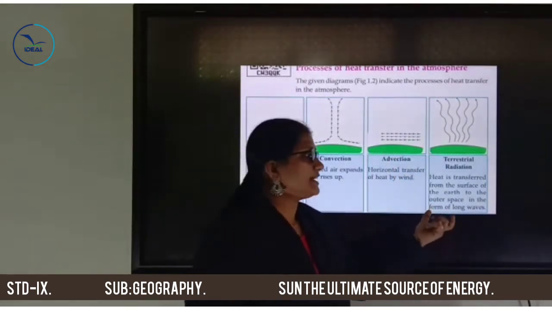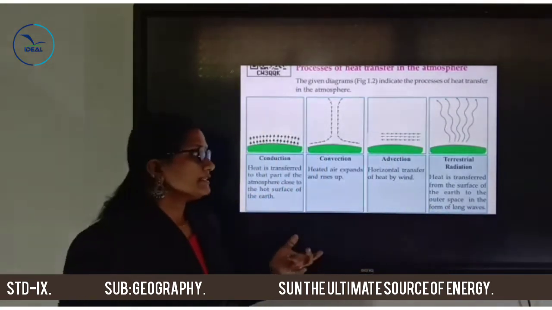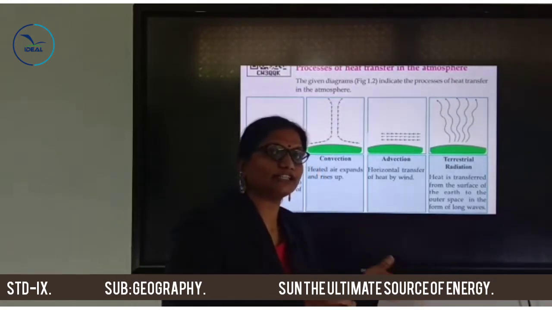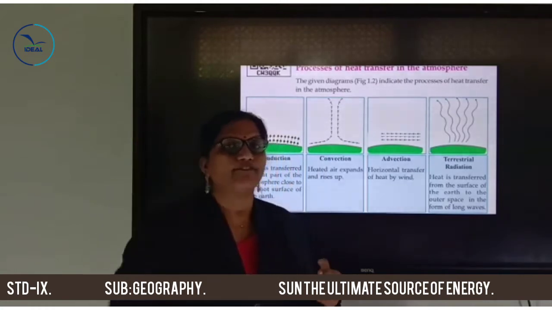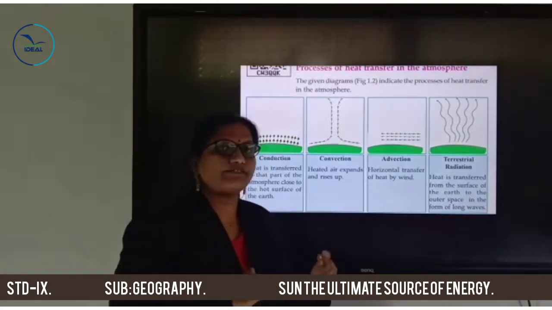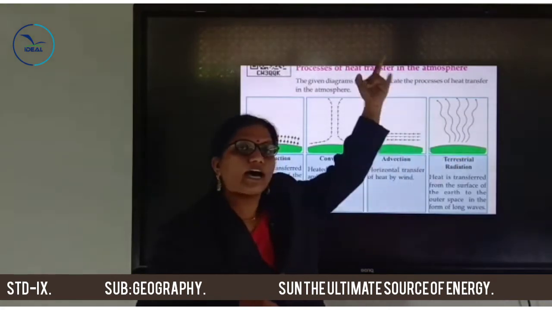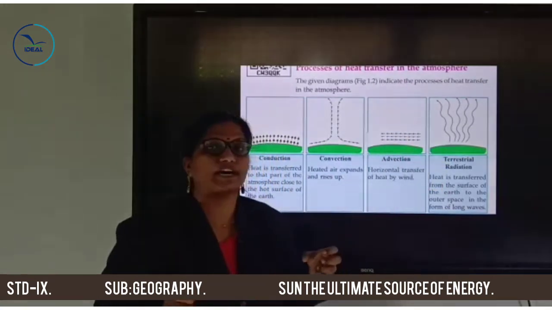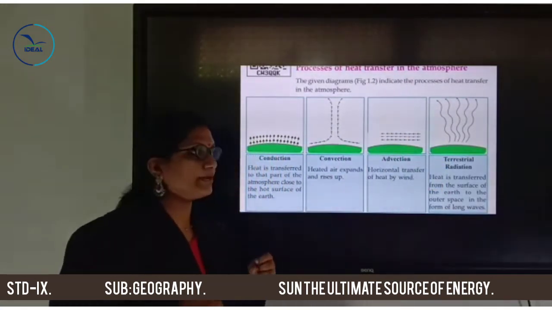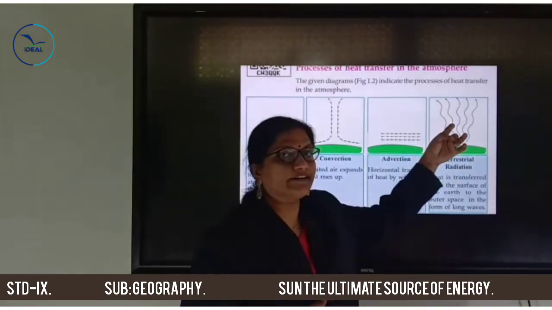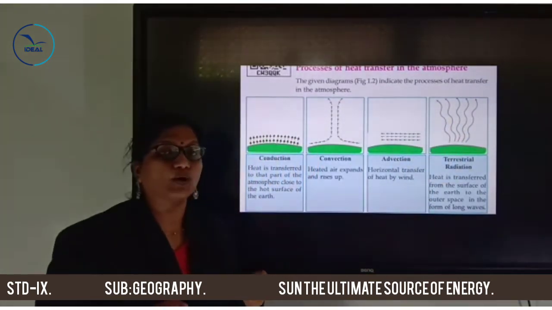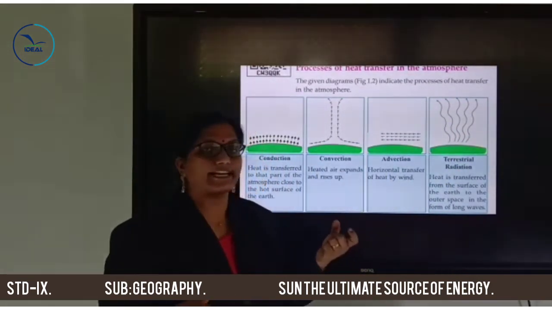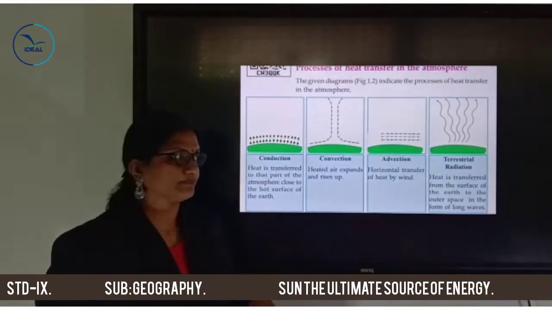Then the last one is terrestrial radiation. Terrestrial radiation means heat is transferred from the surface of Earth to outer space. It is in the form of long waves. Through this process, the atmosphere gets more heat, because the atmosphere's particles can absorb more heat from these long waves.